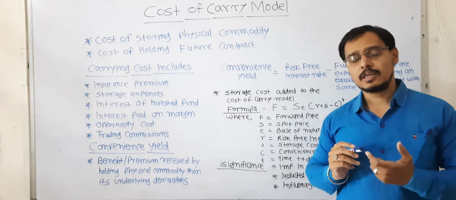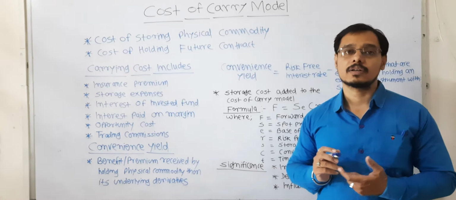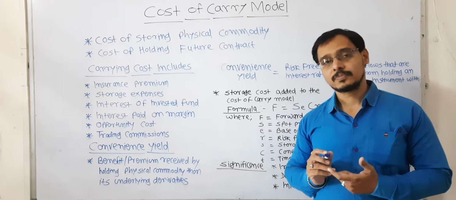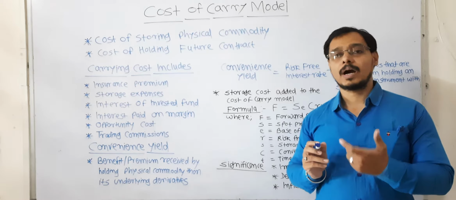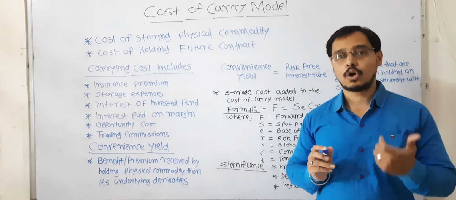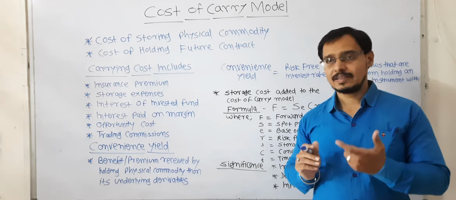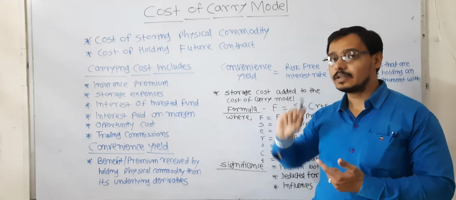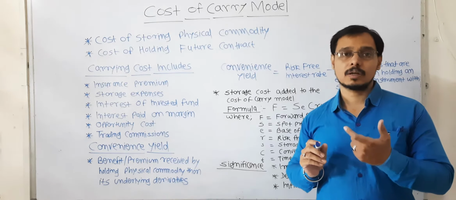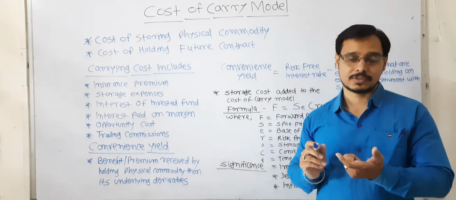For example, if you are buying or selling a future contract on NCDEX or MCX, or if you are buying or selling any future contract of any stock or any precious commodity, at that time you are holding it in intangible form, but you will have to pay the margin and you will also have to pay the interest.